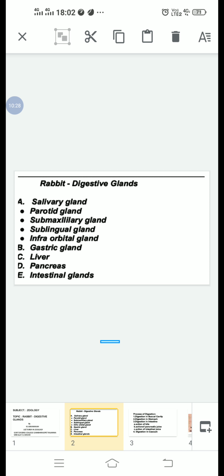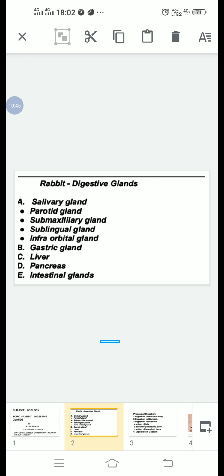Gastric glands secrete gastric juice. Gastric juice is acidic in nature, with a pH of 1.5 to 2.